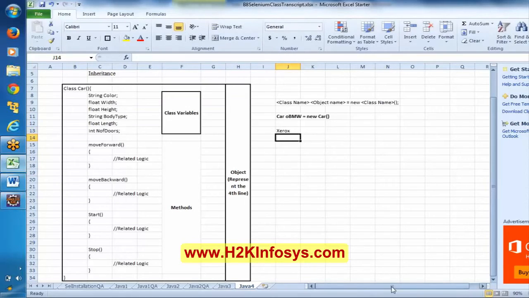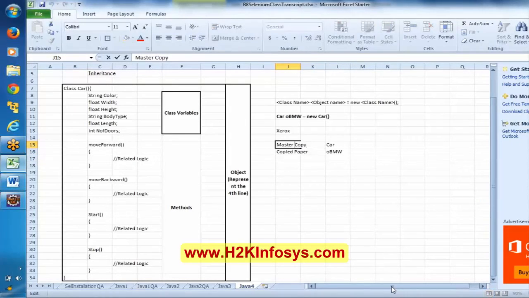Okay, I'm taking a Xerox of this. Say we'll have a master copy. Once we take the Xerox, we'll have a master copy and the copied one, right? The copied paper. In general, I'm talking. Here, what is the master copy? Car is the master copy, and here OBMW is like a copied paper.